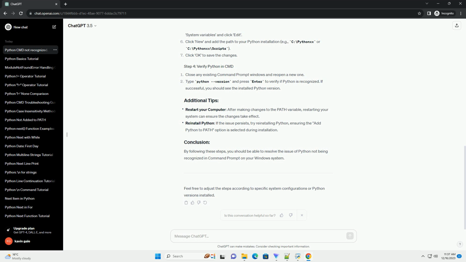Ensure Python is installed on your system. To verify if Python is installed and accessible via CMD. If Python is installed but not recognized in CMD, follow these steps to add it to the path. By following these steps, you should be able to resolve the issue of Python not being recognized in command prompt on your Windows system. Feel free to adjust the steps according to specific system configurations or Python versions installed.